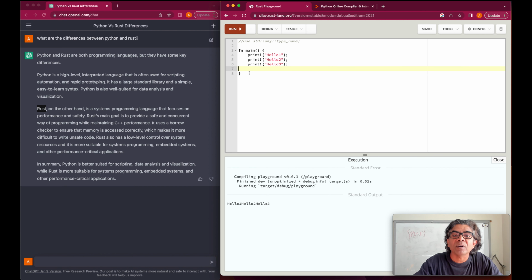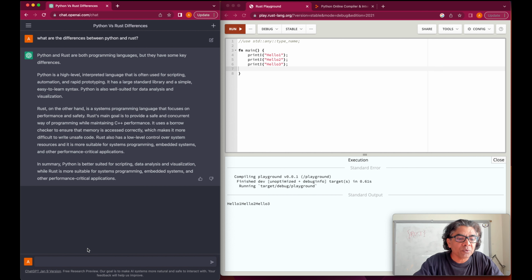So when the code is compiled, it's actually verified that the code is really using memory correctly, and then execution happens. So in summary, Python is better for scripting, data analysis, and visualization, while Rust is more suitable for system level programming, embedded systems, as well as other performance critical applications. So now we have an idea of the key differences between Rust and Python.